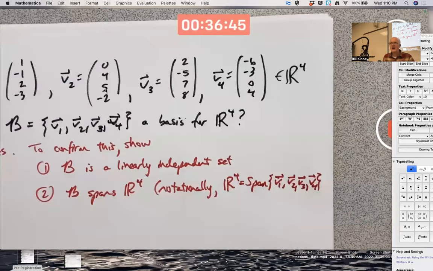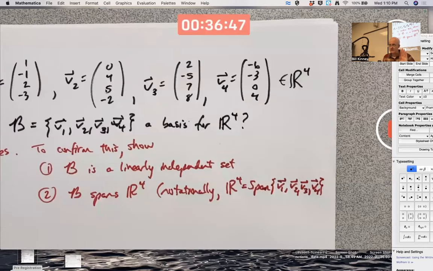B is a collection of 4 vectors, just 4 vectors. But when I put the word span in front of them, unless those 4 vectors are all the 0 vector, this is always an infinite set.